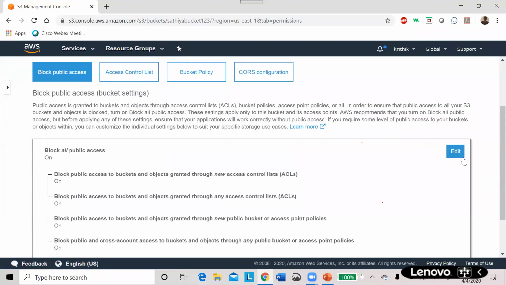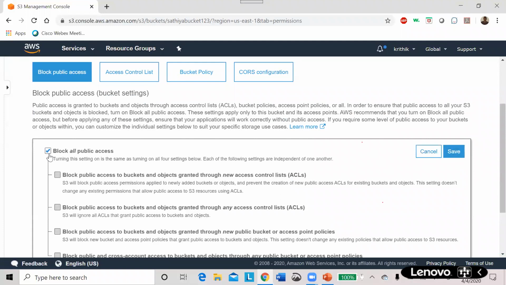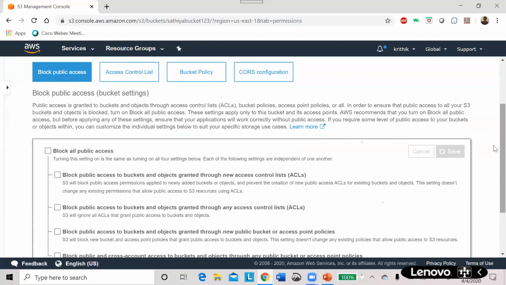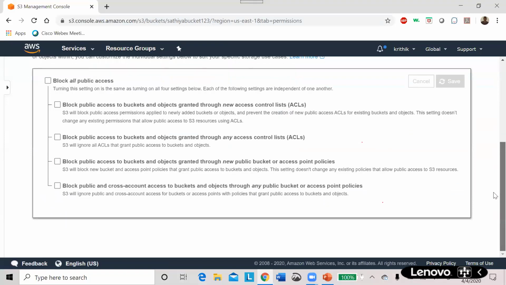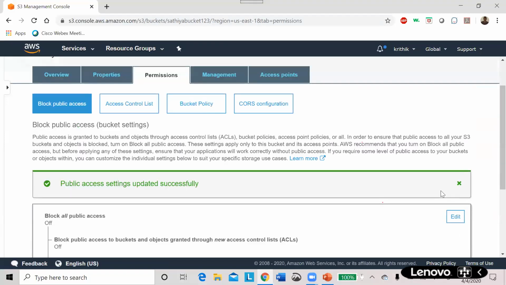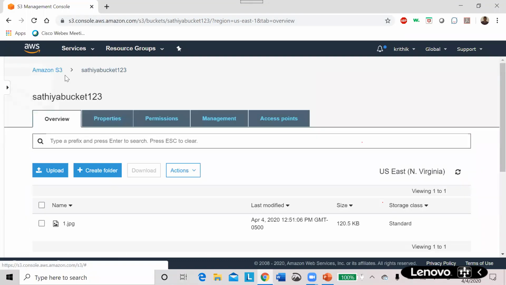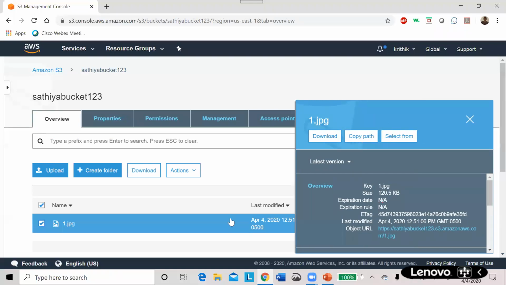Satya, I believe you have to give permission to the file, probably. Yes, public access settings updated properly. Now overview, I'm coming here.